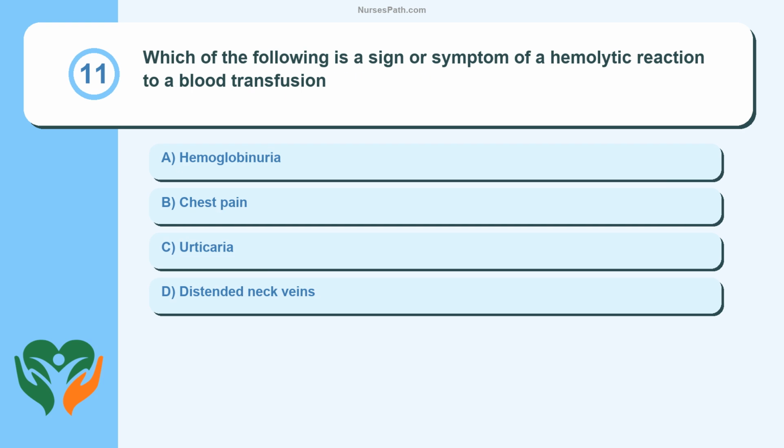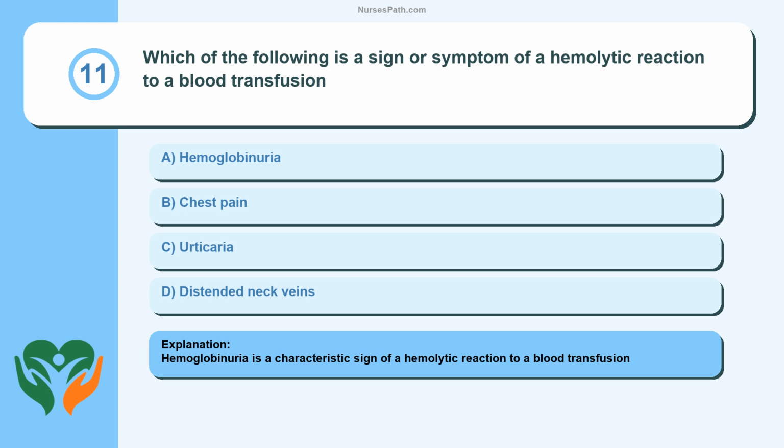Question 11. Which of the following is a sign or symptom of a hemolytic reaction to a blood transfusion? A. Hemoglobinuria. B. Chest pain. C. Urticaria. D. Distended neck veins. Hemoglobinuria is a characteristic sign of a hemolytic reaction to a blood transfusion.